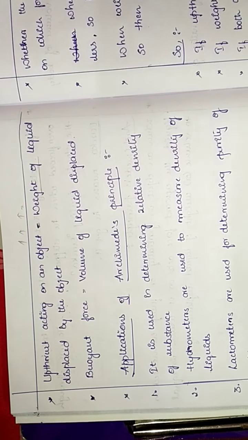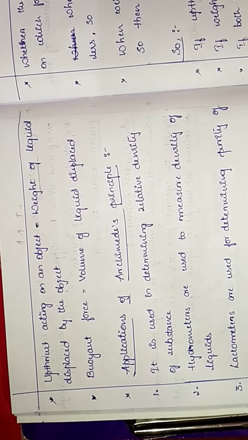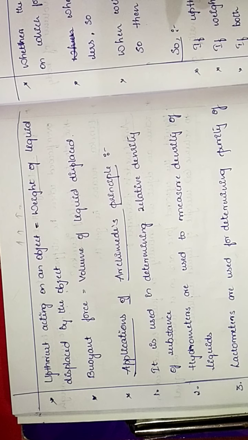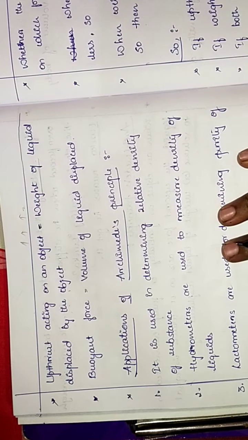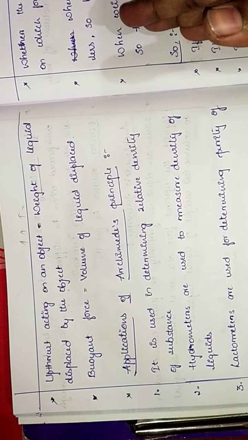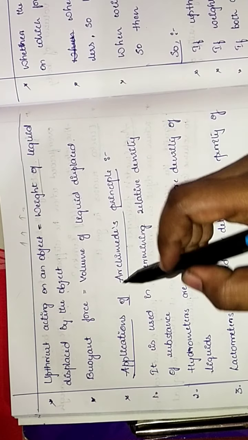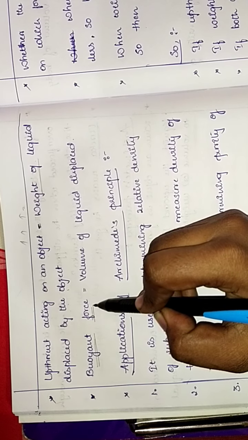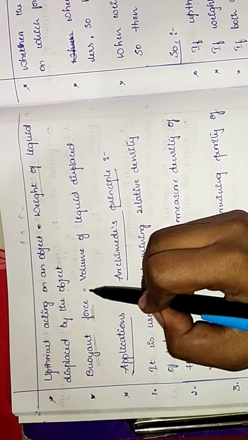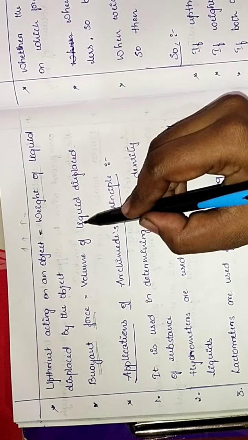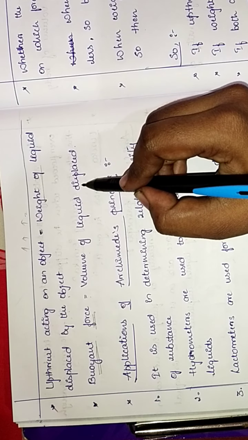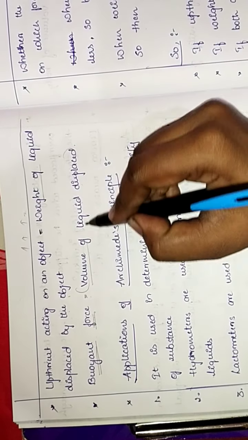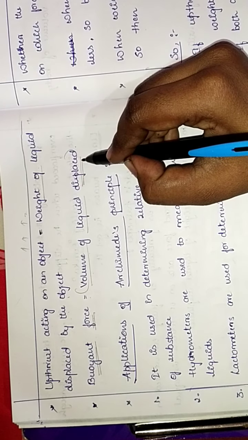It is nothing but buoyant force. When dipped in water, the object displaces liquid. Got it, children? So it means buoyant force will be acting here. Buoyant force is equal to the volume of liquid displaced.